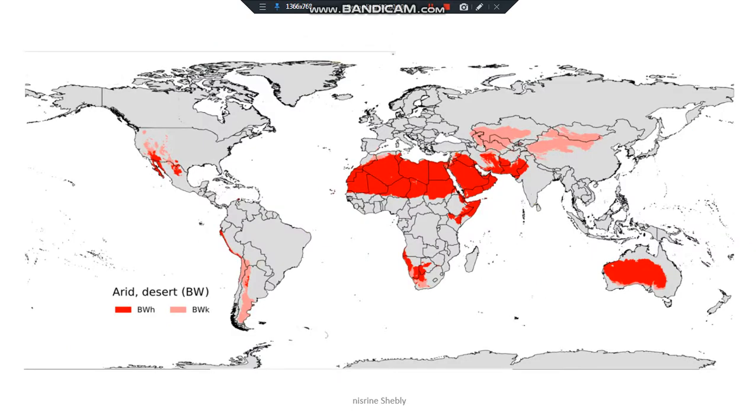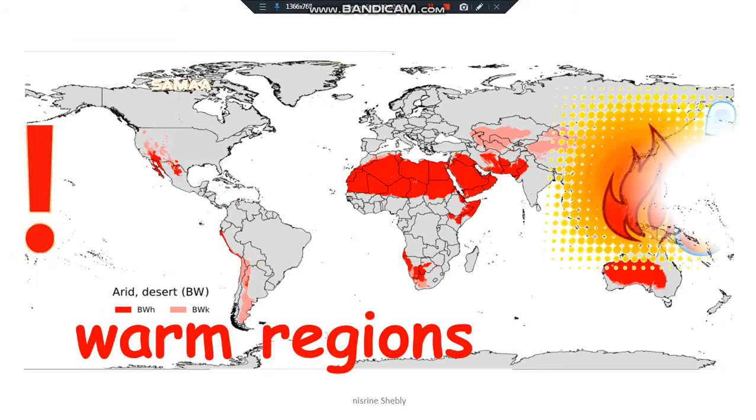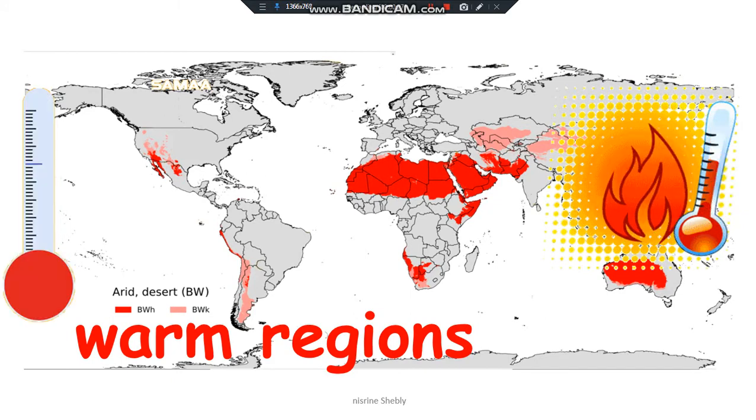Hot regions are normally closest to the equator. The climate is hotter there because the sun's light is most directly overhead at the equator.